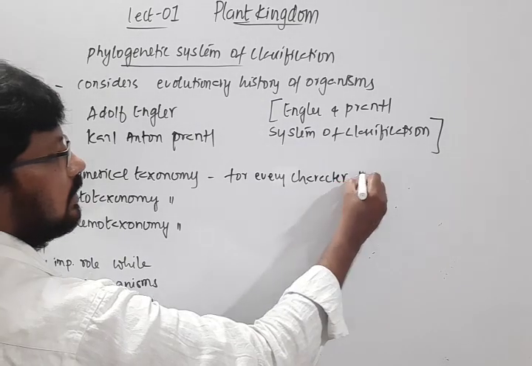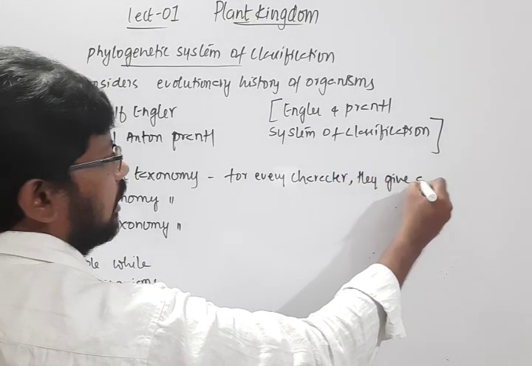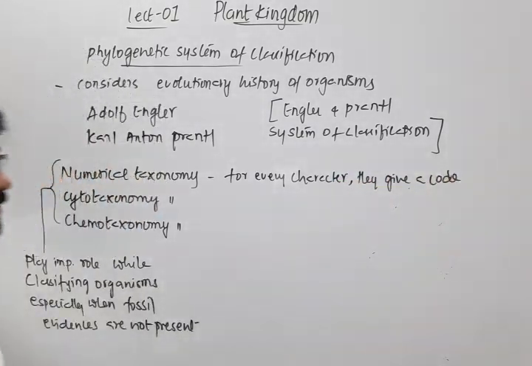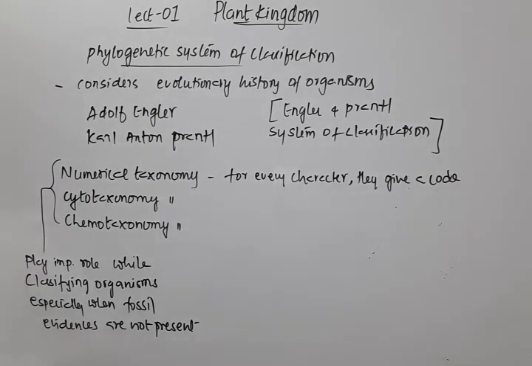For every character they give a code, including the habit, the color, the type of leaf, whatever we have studied in morphology. We have already studied morphology of plants and anatomy of plants. So whether the plant has vascular tissues or doesn't have vascular tissues, all that will be given a code.